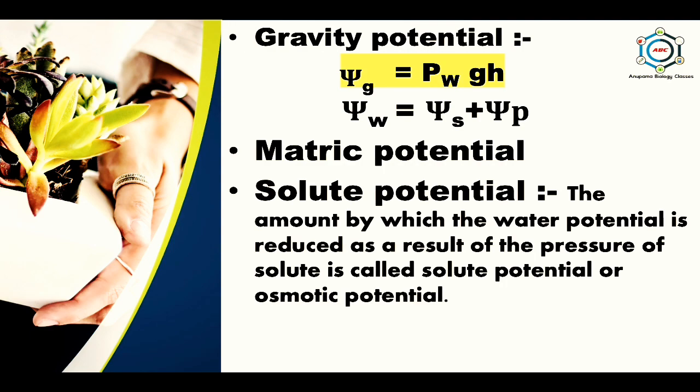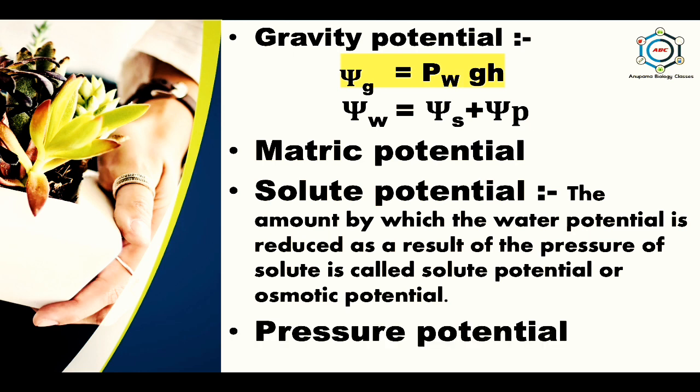In case of plant cells and tissues, the matric potential is often disregarded because it is not significant in osmosis. Now, solute potential. Solute potential is also known as osmotic potential, and it is defined as the amount by which the water potential is reduced as a result of the presence of solute. Solute potential or osmotic potential is always a negative value. The term solute potential takes the place of osmotic pressure expressed in bars with a negative sign.